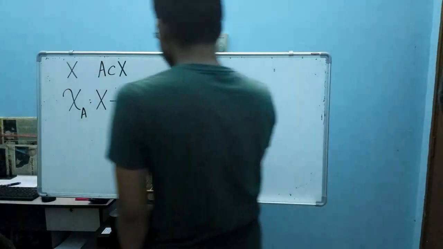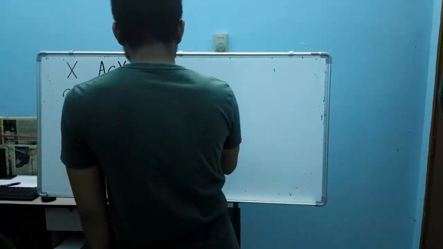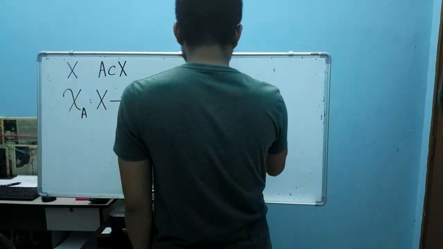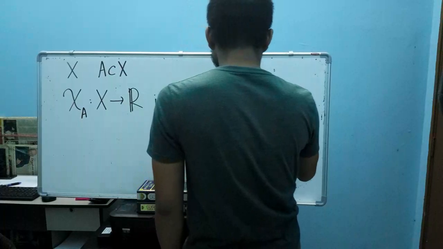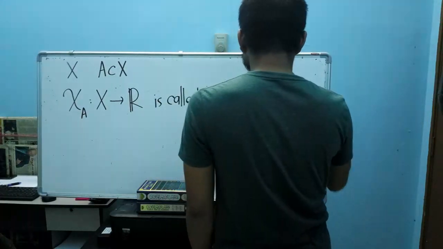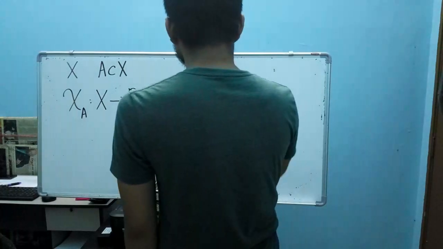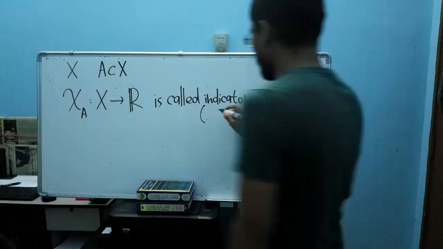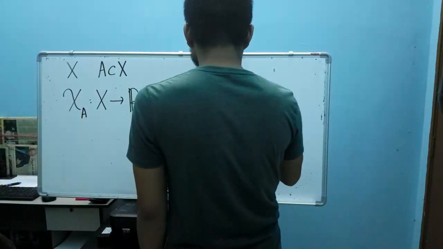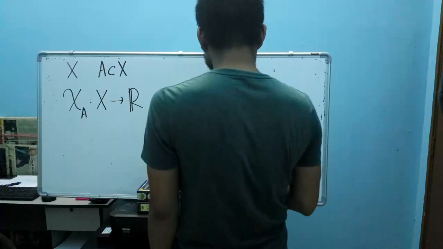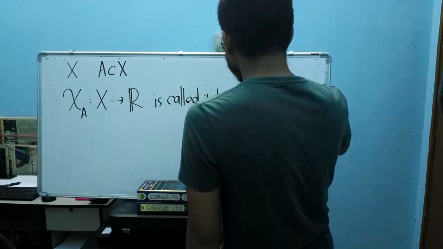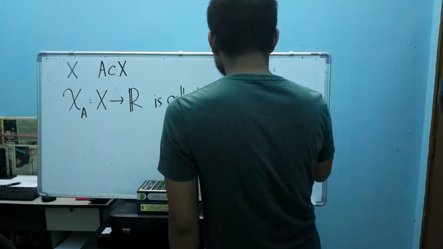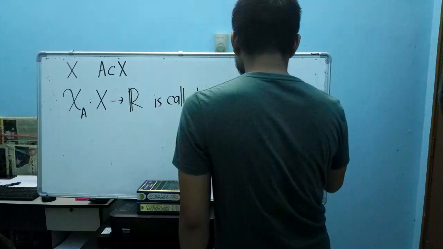Such a function here is called an indicator function. Some textbooks use the term characteristic function.